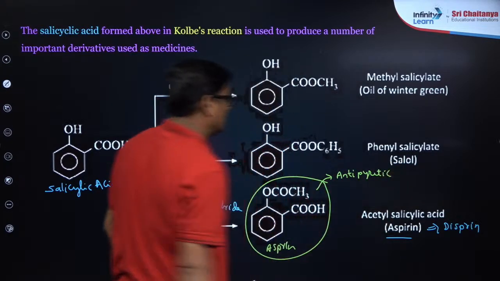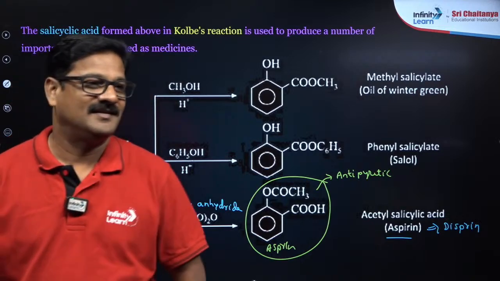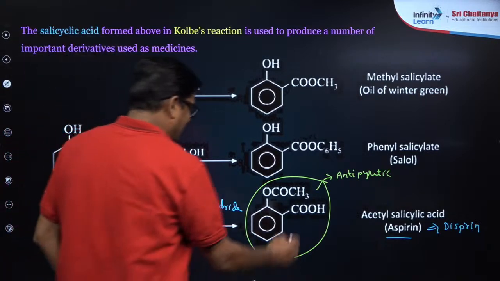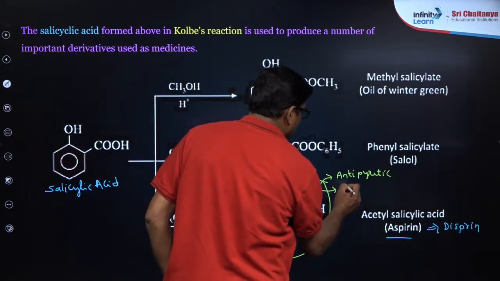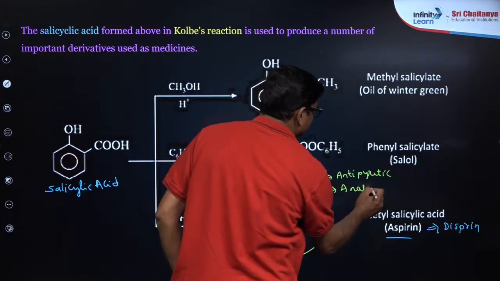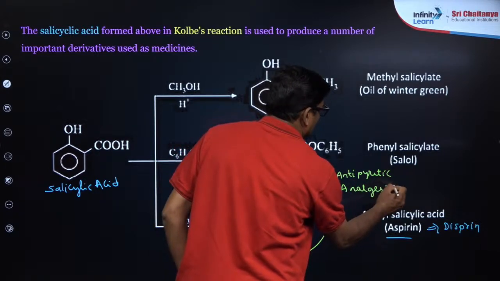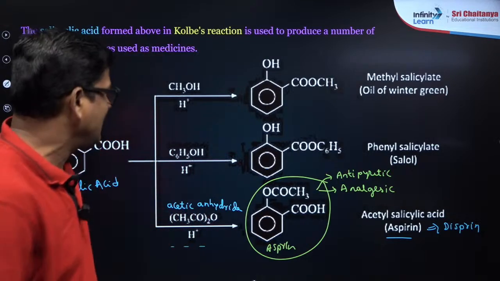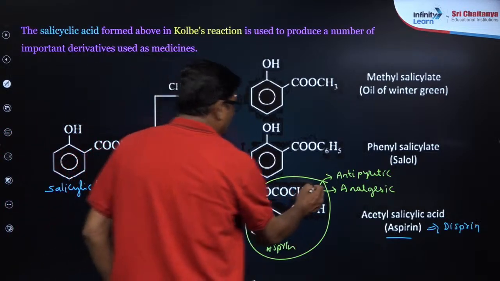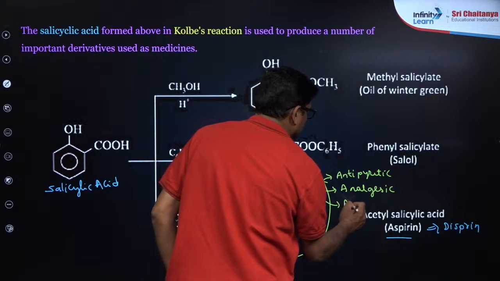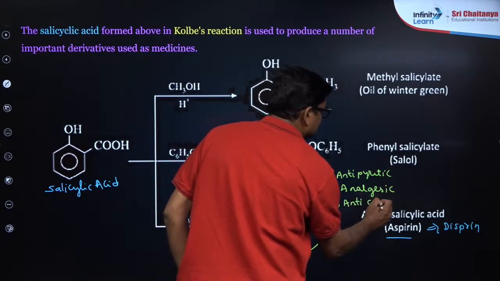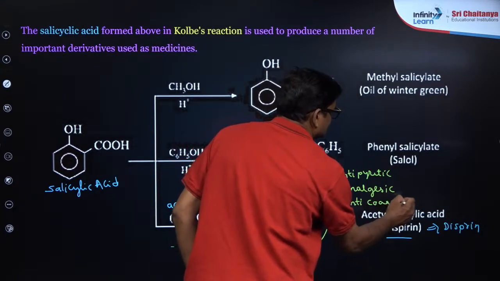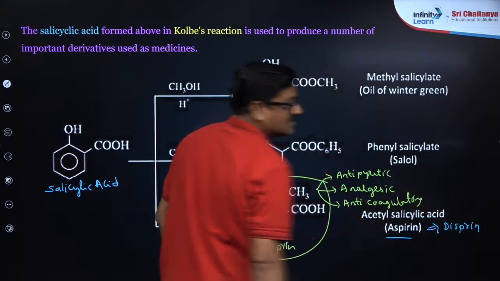To reduce fever, right? Yes. And it is also an analgesic. Whenever you have a pain, you can use it. Analgesic, antipyretic and anticoagulating agent.